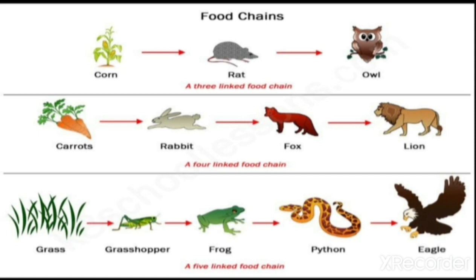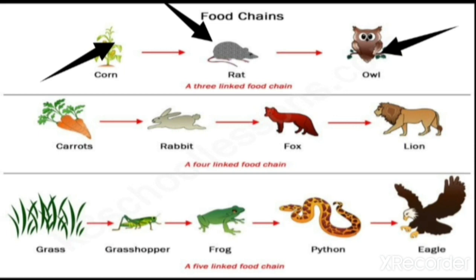So here you go. It is a plant, a corn plant. And this corn plant, we usually see rats start to eat. So here it is a rat. And the rat, again, is eaten by one more organism, nothing but an owl. Again, try to remember the owl. It is an example of a nocturnal animal, meaning it is active during the night time.